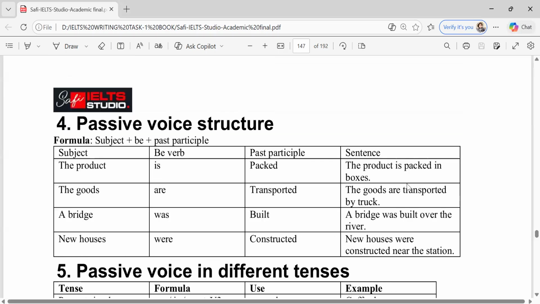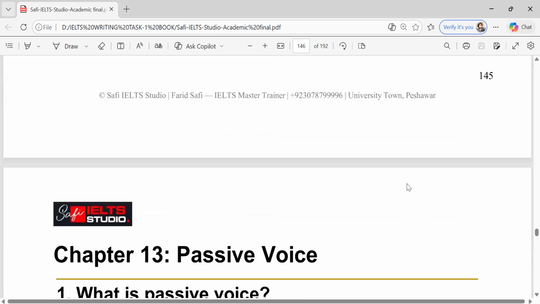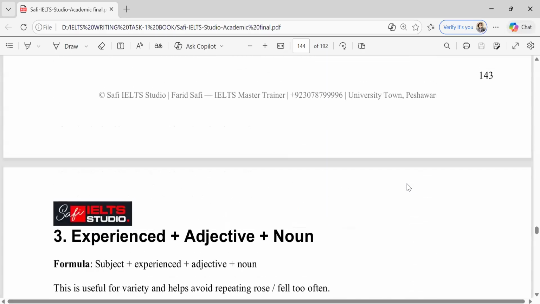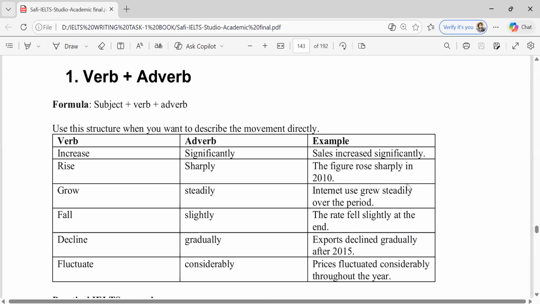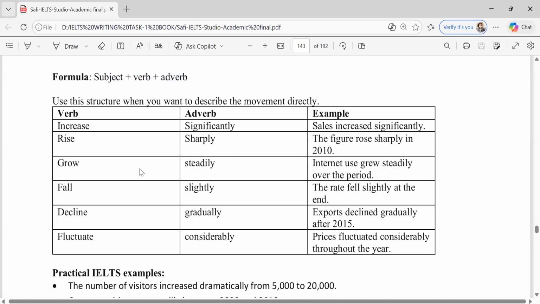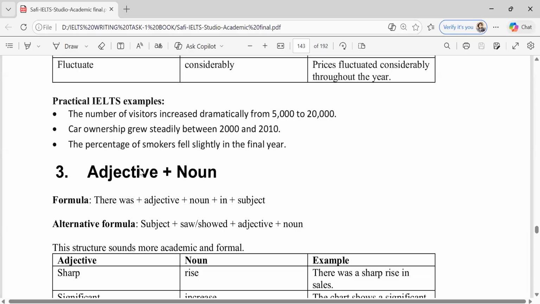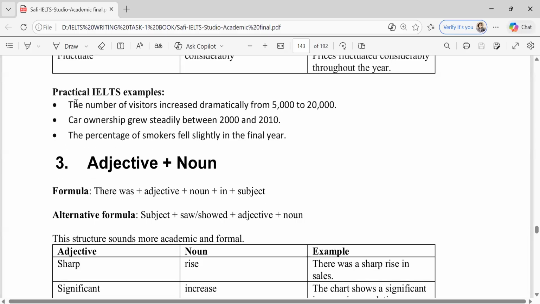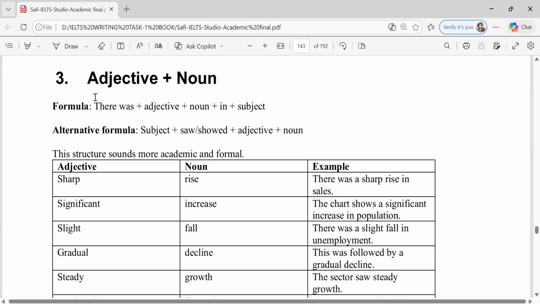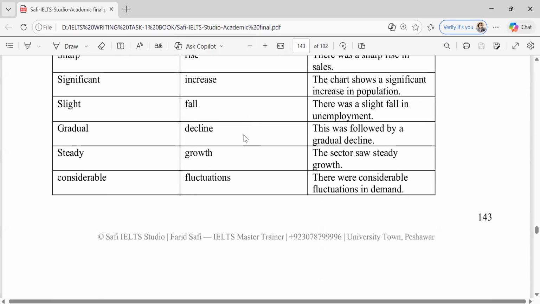Okay, in your book, you do have all these structures. There are 8 structures that I used. The first structure, if you remember what we studied, is the subject-type structure formula. Then there's the structure: the number of visitors increased dramatically. Then the second structure, the there was structure, and after that the special word structure.